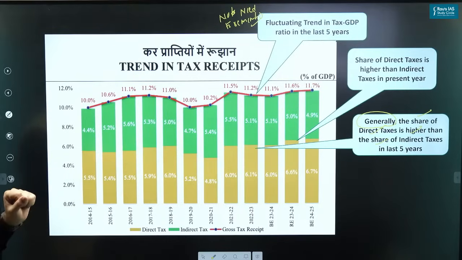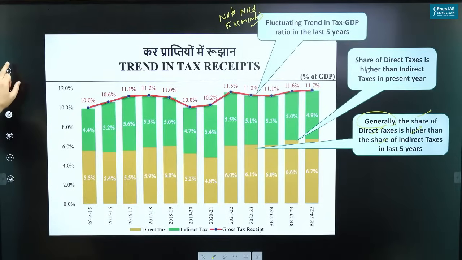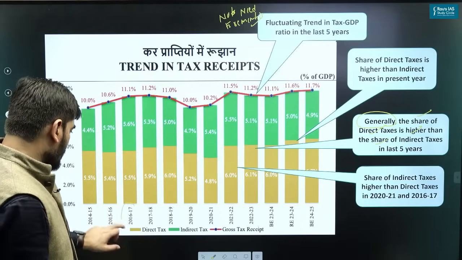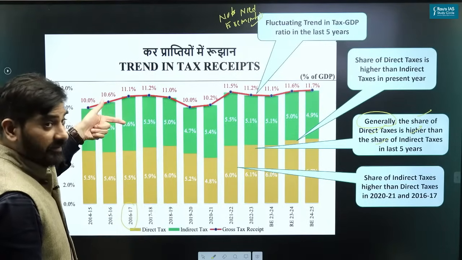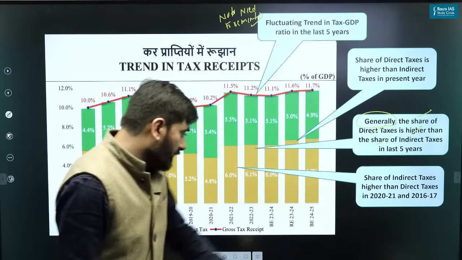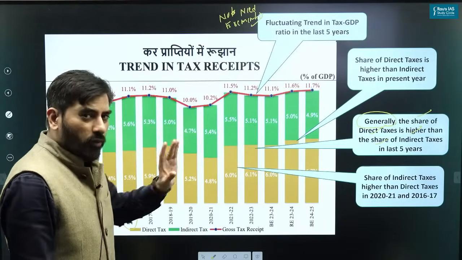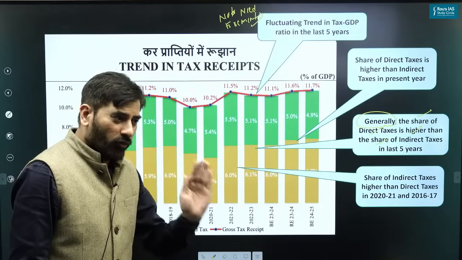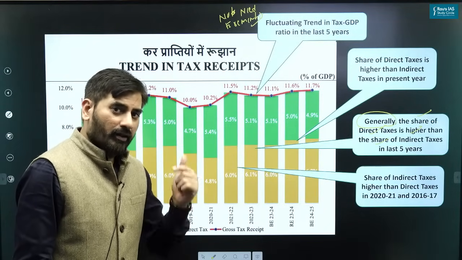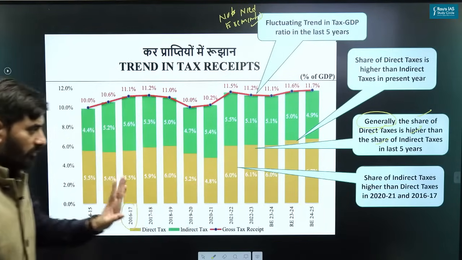Can you observe in which of those years the share of indirect taxes is more than the direct taxes? You can see 2 years. 1, 2016-17, 5.6 indirect taxes, 5.5 direct taxes, and 2020-21, this 4.8, 5.5. So one important thing that you should know, mostly the share of direct taxes is more than the indirect tax, but in just 2 years, the share of indirect taxes is more. That is more than sufficient.